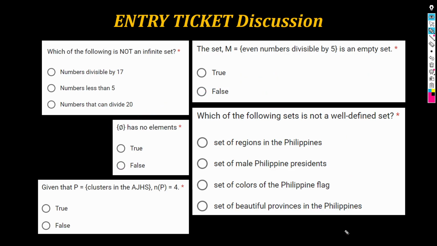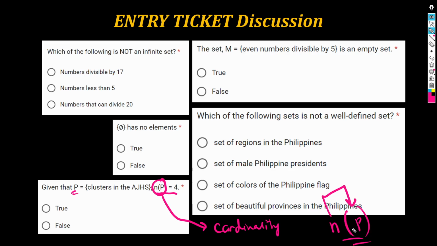Okay? Next. Given that P is the set of clusters in the AJHS. What is this notation? Do you remember this? This means the cardinality, meaning the number of elements in a set. So if you have the set P, and you write it in the notation n parenthesis P, what this means is you're looking for the number of elements in P. In other words, you're asking the cardinality of P.